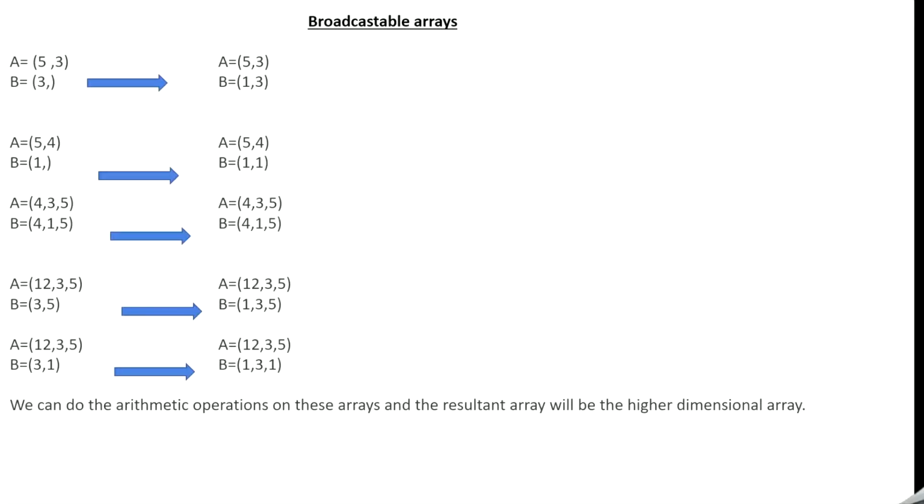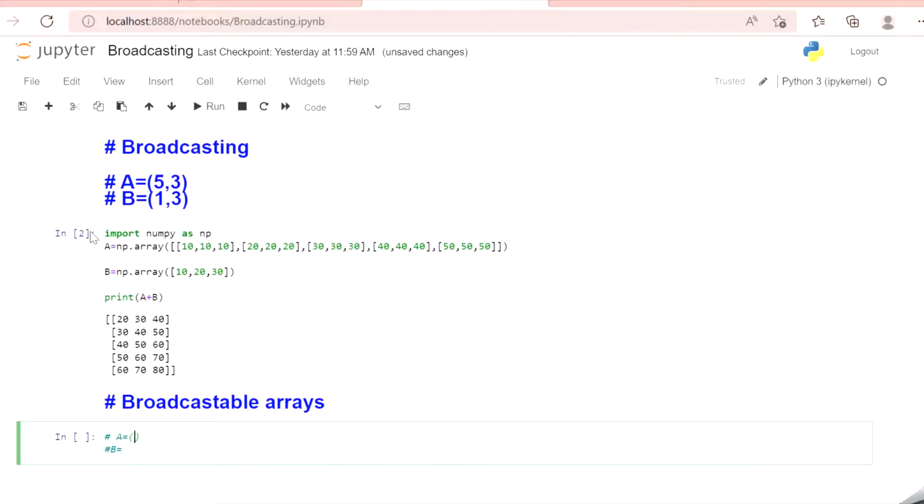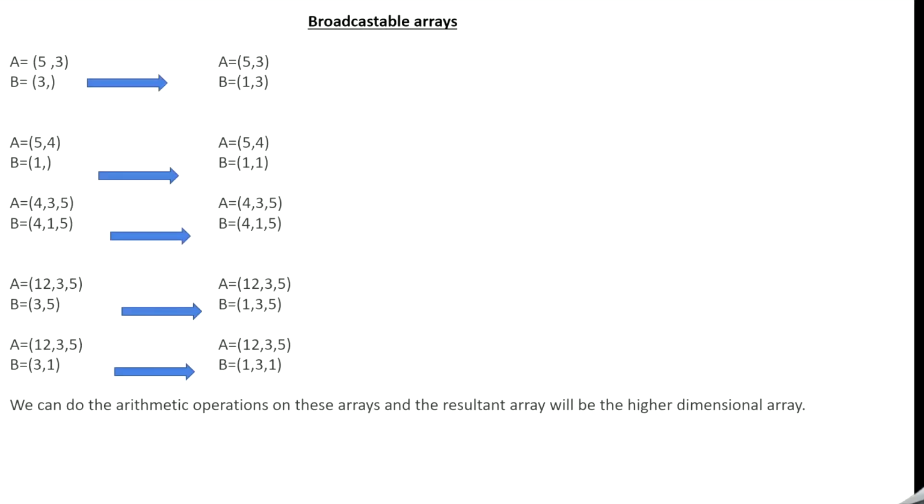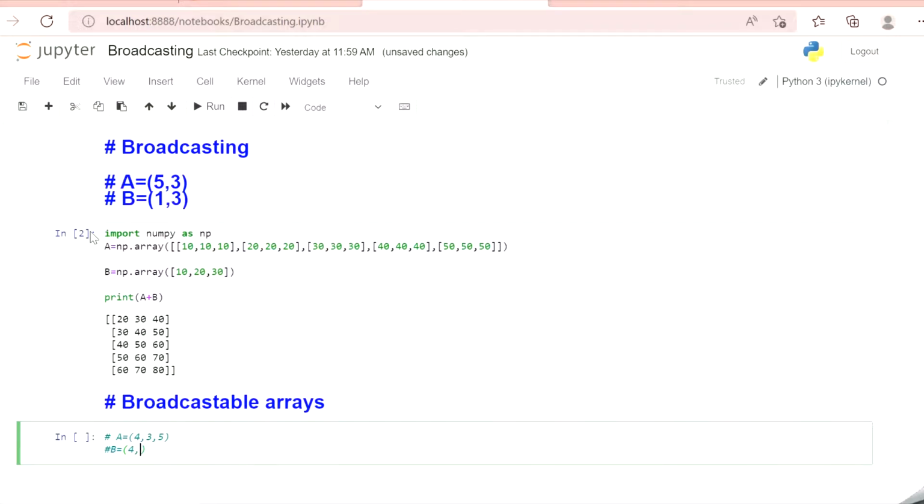Now let's move on to one more example. Let's take a three-dimensional array, A is 4, 3, 5, and B is equal to 4, 1, 5. In this, both of them are three-dimensional, so we need not prepend it with ones, because they're of the same rank. But the dimensions are different.